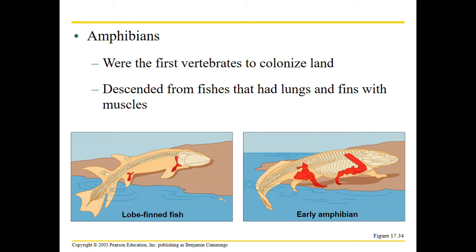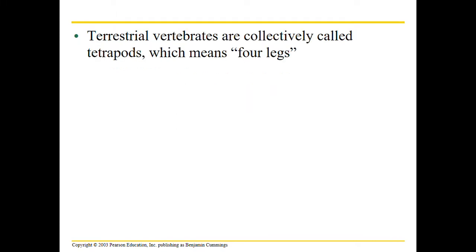And this is where Tiktaalik fits in. So Tiktaalik is our early amphibian. So we call these tetrapods, terrestrial vertebrates. Tetrapods just means 4 legs, so tetra, 4 pods, feet or legs.